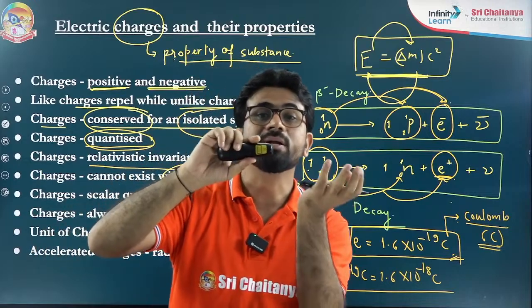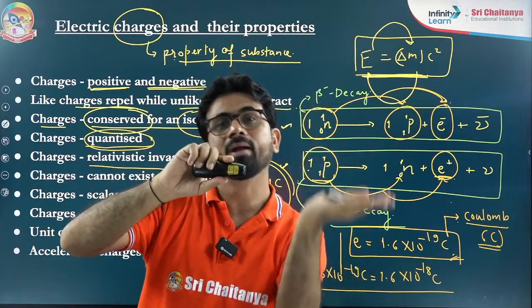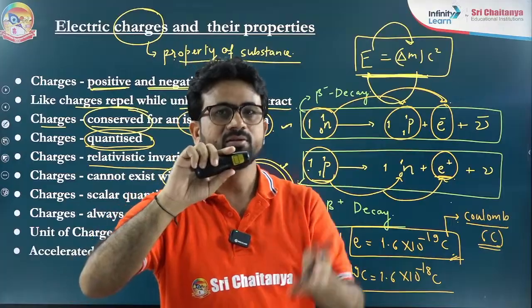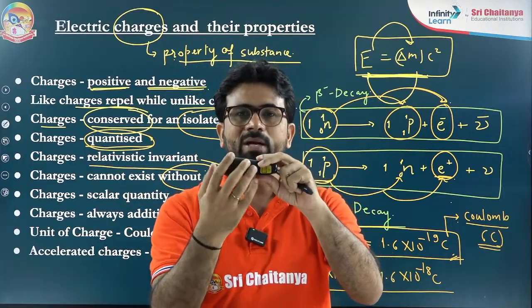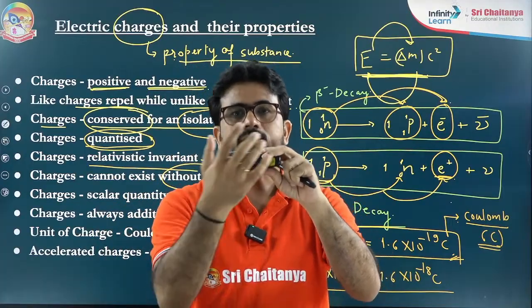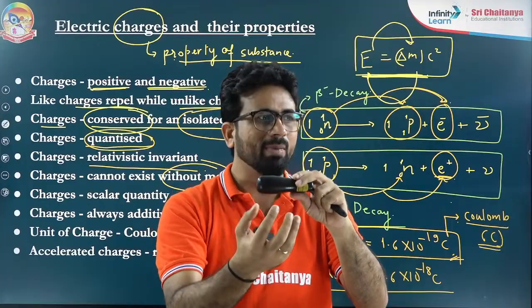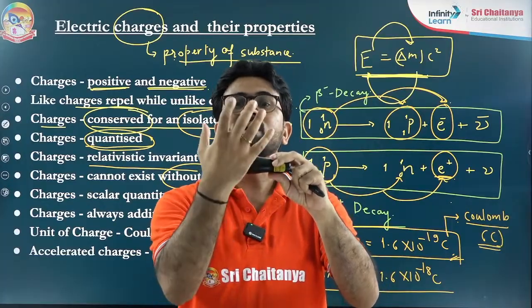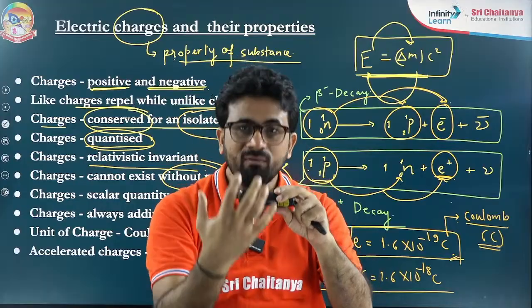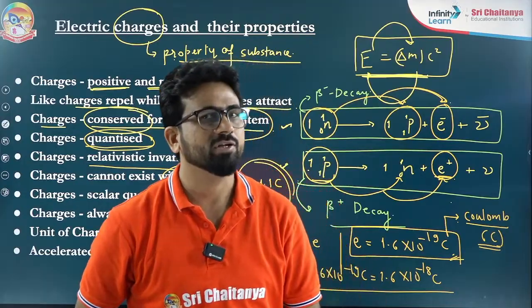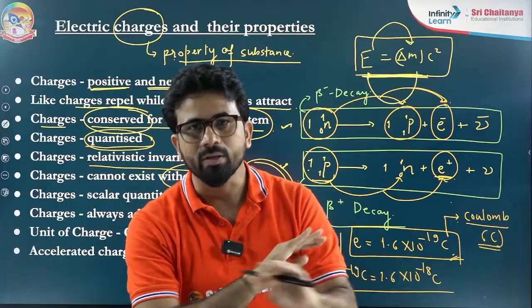Why? Because some electrons move from this pen to this pointer or sensor. So what is happening in this pointer? Its mass is now more, that means it is having an excess number of electrons, not a deficiency of protons. Protons are not going to change.